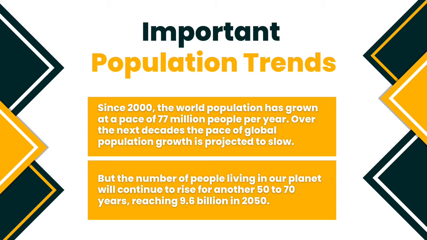As we all know, before, there were news about rapid growth of our population because of teenage pregnancy and such. But it was shown in our trends today that the population growth in the future will slow down.